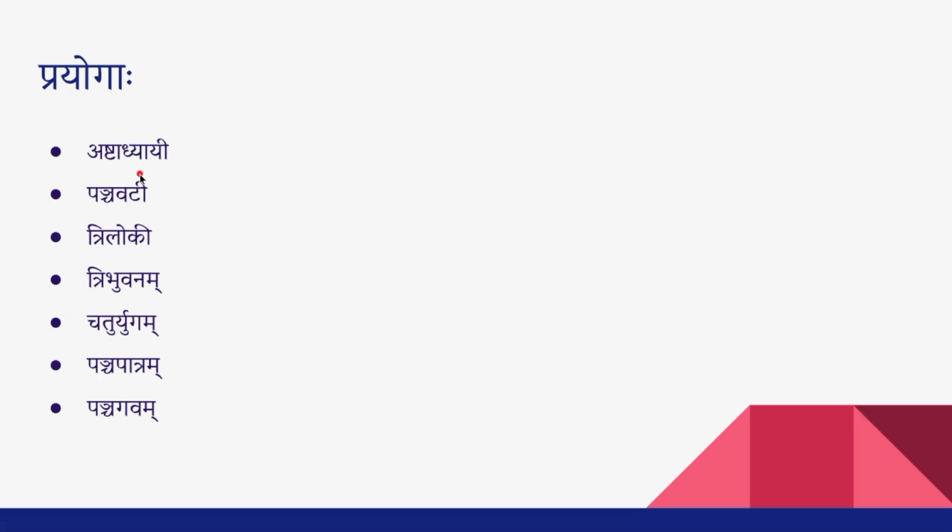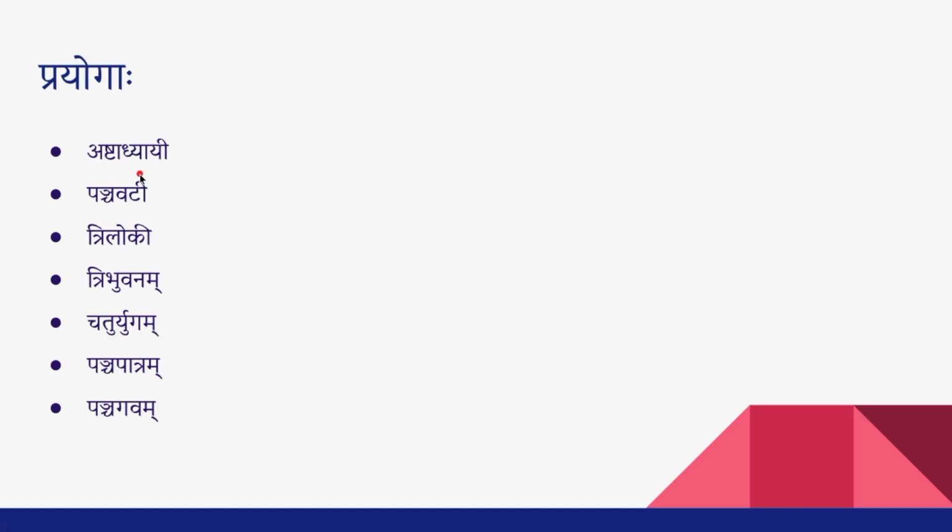So generally we use Dvigu Samasa to indicate a collection of something, because the collection is in Ekavachanam, so we always have these forms in Ekavachanam. But the question is, why do we have a few forms in Ikaranta Strilingam and a few forms in Akaranta Napumsakalingam? That's a question we wanted to look at today. So for that, we will understand the Linga Vyavastha of Dvigu Samasa.